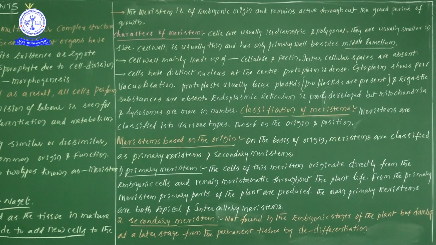Now, what examples can be taken? Interfascicular cambium and cork cambium. I don't have a place to write them down, but you listen. Interfascicular cambium and cork cambium are the best examples of secondary meristem. So this is some more information regarding primary meristem as well as secondary meristem.